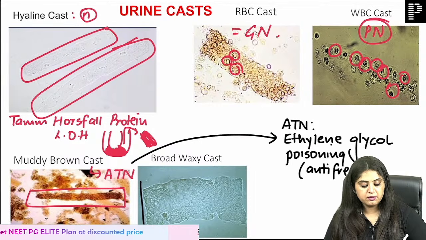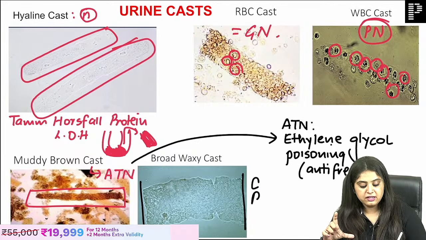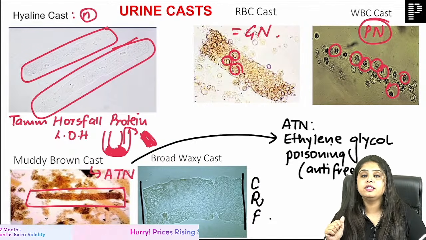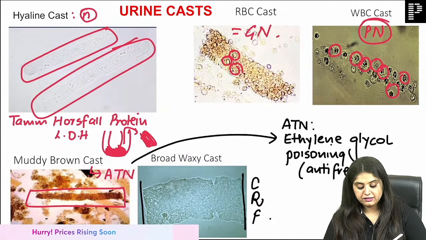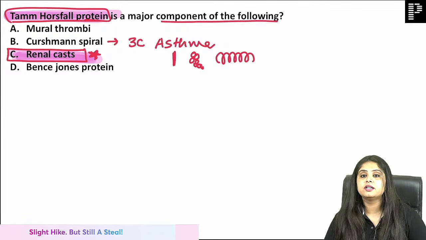The final cast, it's transparent, but it's very broad, and that is the cast that you see in chronic renal failure. These are the 4 casts done. That's why I said Tamm-Horsfall protein is going to be seen where? It is seen in renal casts.